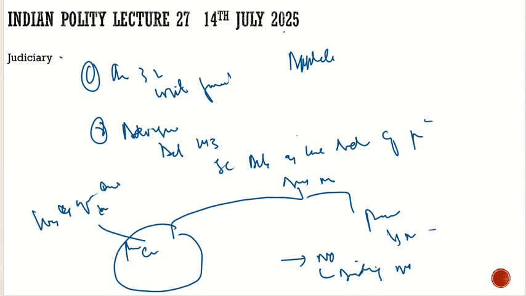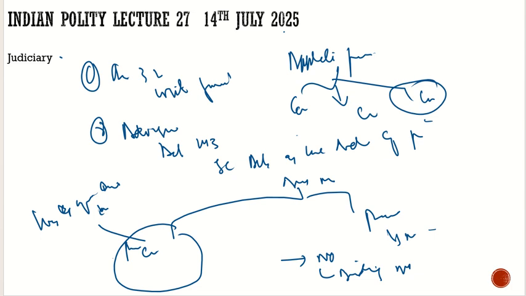Then after that, the Supreme Court has the appellate jurisdiction. What is this appellate jurisdiction? For example, there are various cases which originated in the lower courts. They are related to constitutional cases, criminal cases, and civil cases. The Supreme Court has the appellate jurisdiction. It can revisit those cases.